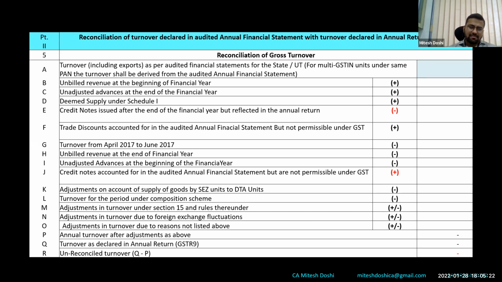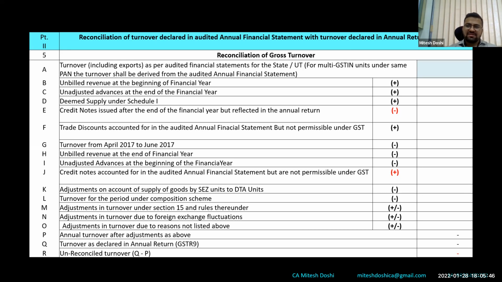Now I am going through this quickly because otherwise I feel there's nothing to explain in this form actually, because all adjustments from 5B to 5N can be directly disclosed in 5O. This leeway has been given from the year since its inception, 17-18, till 2021. So all these fields are optional.